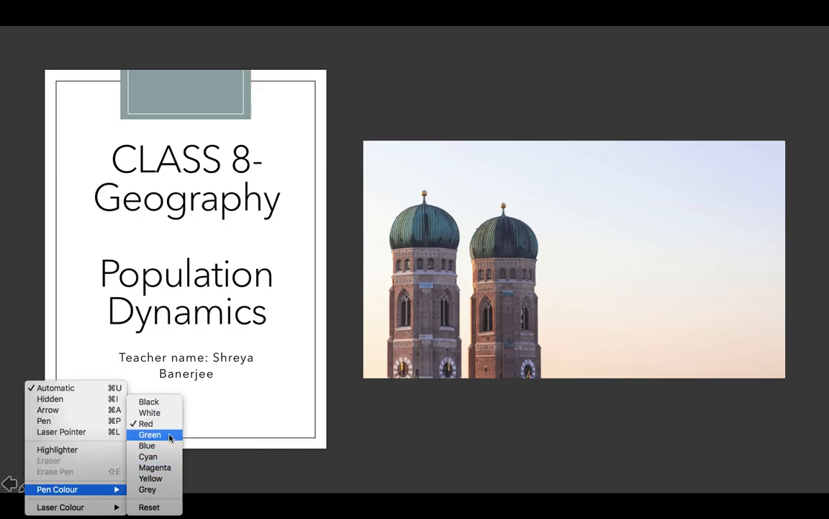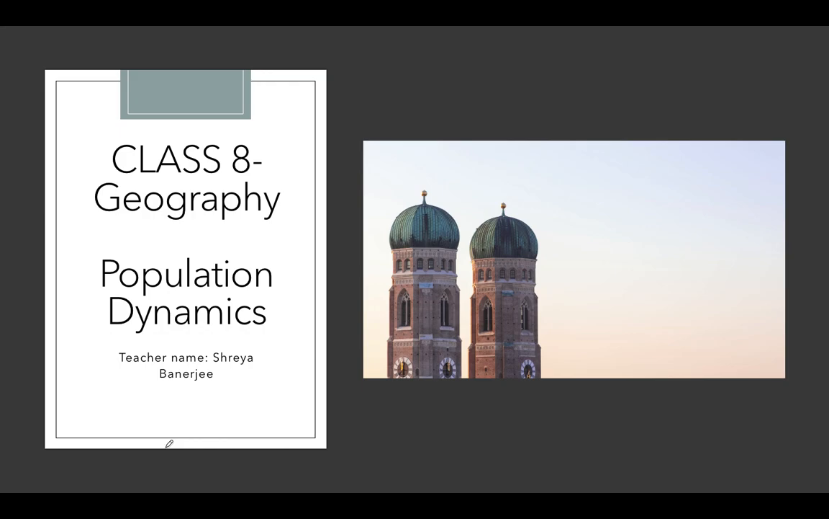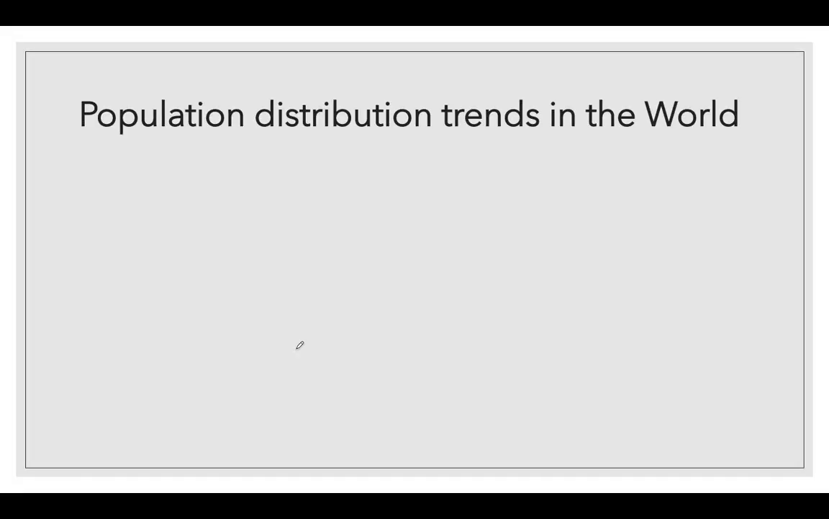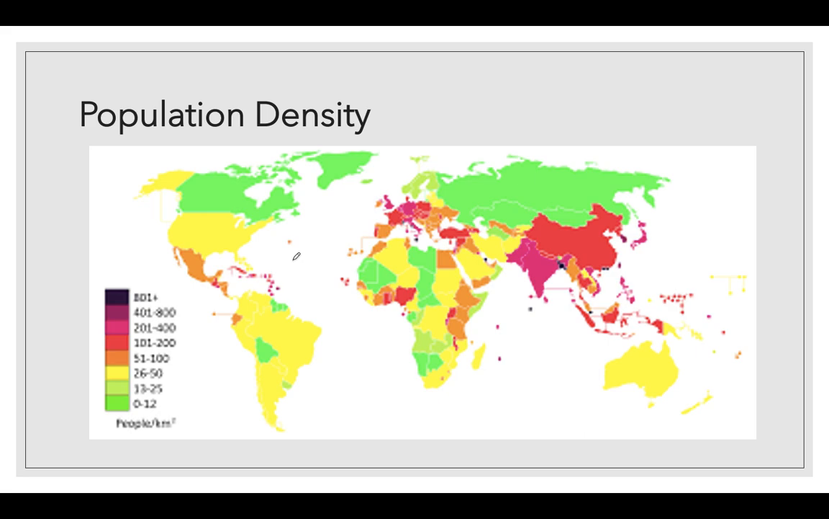Hello everyone. In our last class we had discussed the chapter population dynamics. In this chapter we had seen what population is, and how population has a great impact on our development. Then we discussed the population distribution trends in the world. Then we discussed population density, especially in the world as well as in Mumbai.